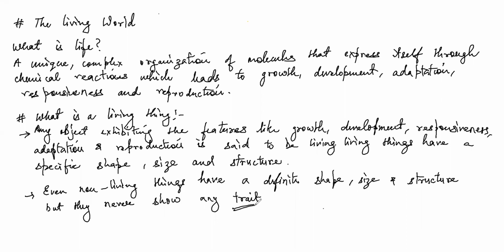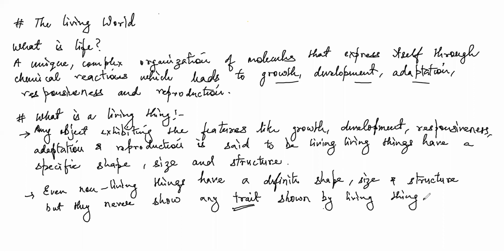Any trait. I would like to mention this part. Any trait. For example, growth, development, adaptation. This cannot be seen in non-living things. And this is something which makes the non-living thing separate from living things. So they never show any trait shown by living things. That is why they are different and living things are different.